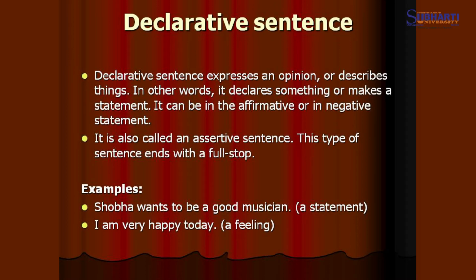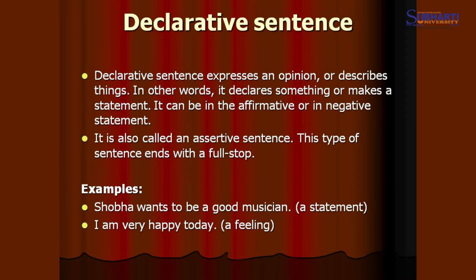If we write it in the way, I am not very happy today. So, I am not very happy, though it is a negative form, but the type or the kind of sentence will remain declarative. So, it is a declarative sentence. I hope it is understood.